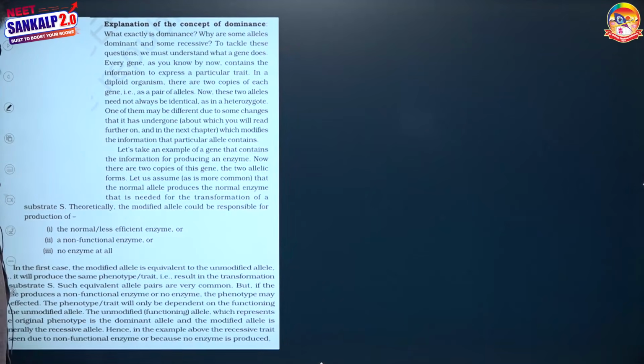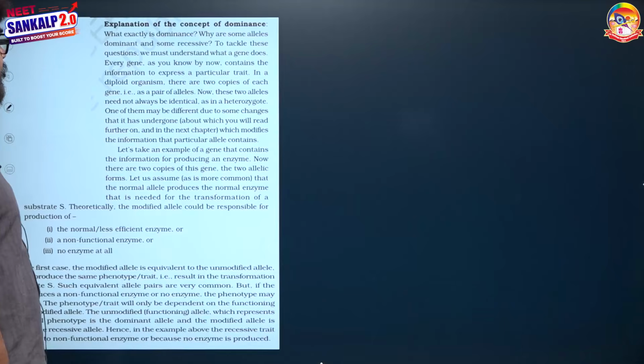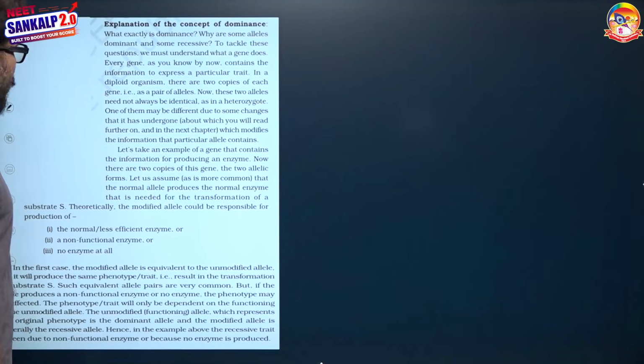What exactly is dominance? Why are some alleles dominant and some recessive? To tackle these questions, we must understand that every gene, as you know by now, contains the information to express a particular trait. In a diploid organism, there are two copies of each gene, meaning a pair of alleles. Now, these two alleles need not always be identical, meaning they may be homozygous or heterozygous.